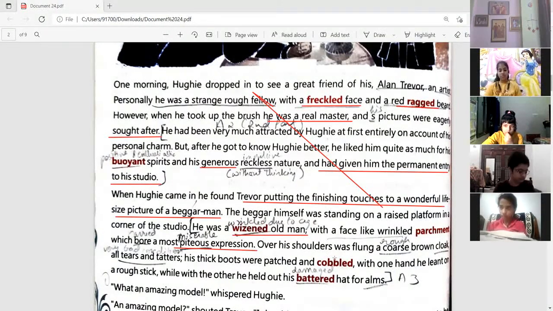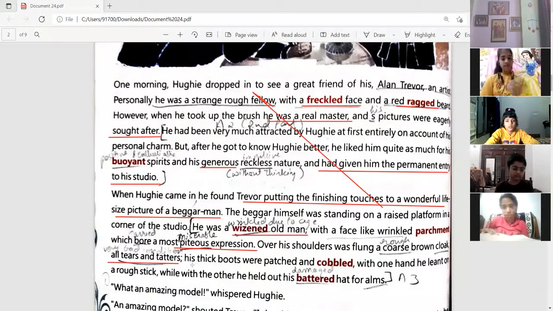Over his shoulders was flung a coarse brown cloak. Coarse again means very rough. It means that the fabric of the cloak was not very good. It was a very rough brown cloak, all tears and tatters. It means that it was very torn, in a very bad state. His thick boots were patched and cobbled. So his cloak was in a very bad state, and the same was the case with his boots.